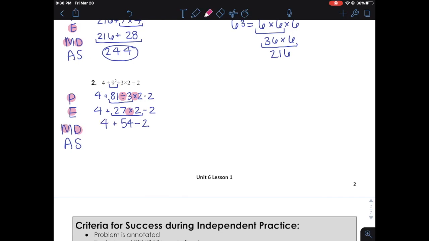All right, no more multiplication or division. So now we're on to addition and subtraction. We got to treat those in order from left to right. So we start with 4 plus 54. 4 plus 54 is 58. And I bring down the rest of my expression. One more step to go. We have to subtract 58 minus 2. 58 minus 2 is 56.